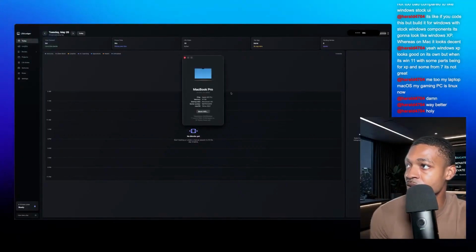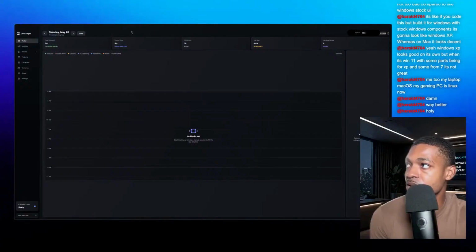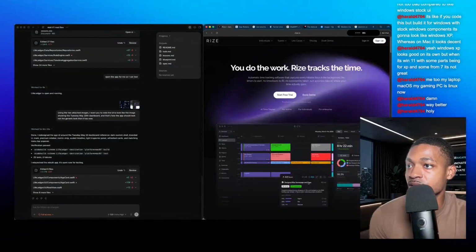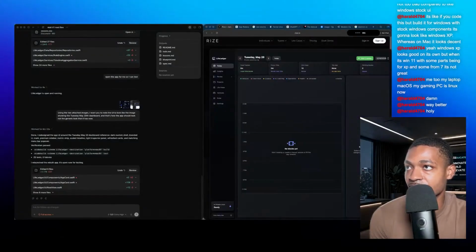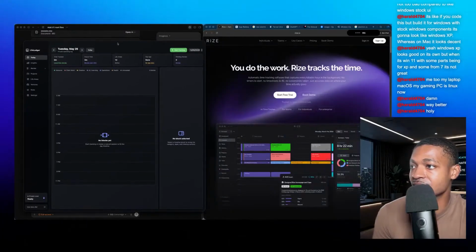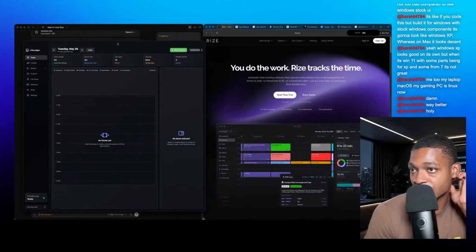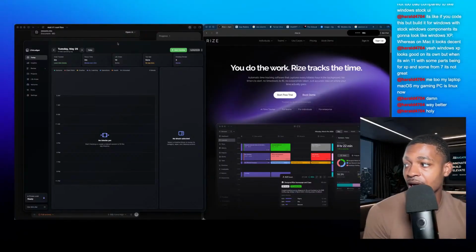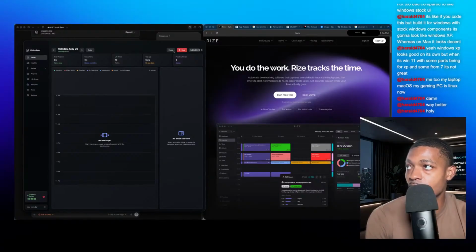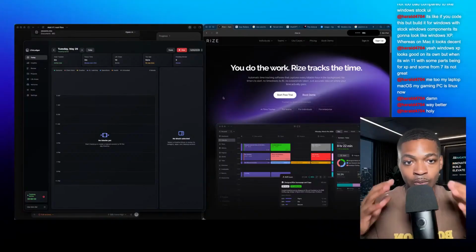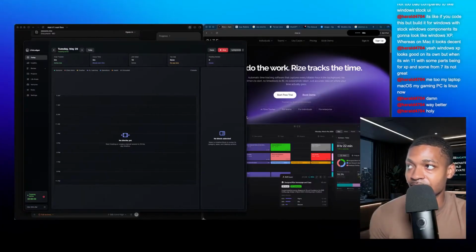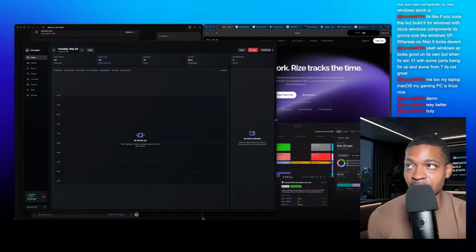I'm about to go over to Rise really quick. This is Rise. This is Life Ledger. So basically, it looks very, very similar. Rise has so much more functionality, and the only thing I would say is that once I put in a week of work on this, it'll have all the functionality that I need.